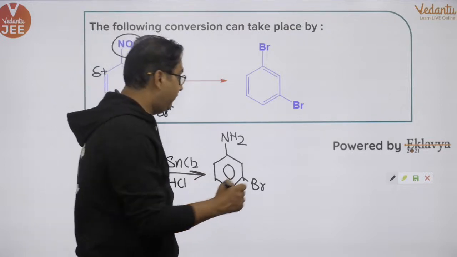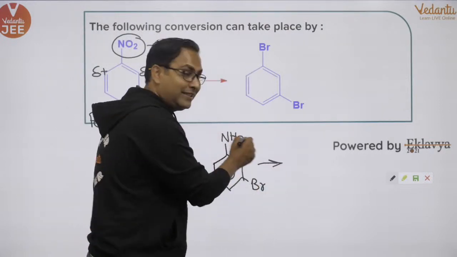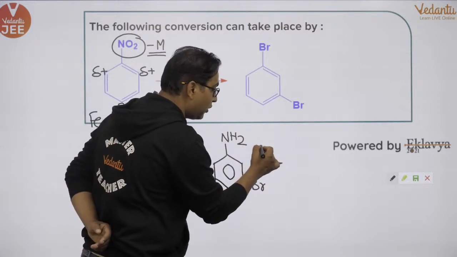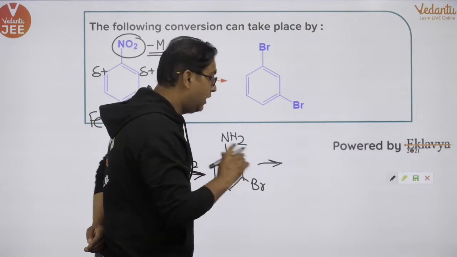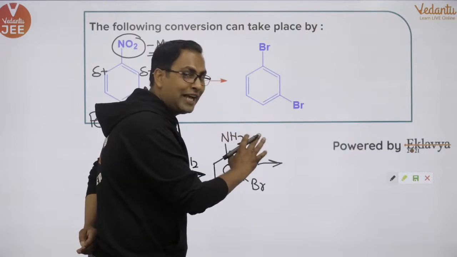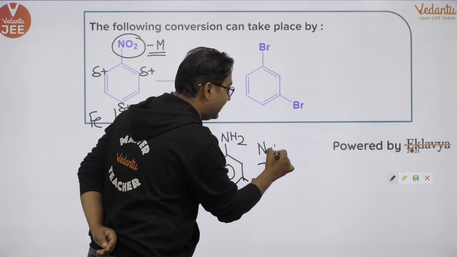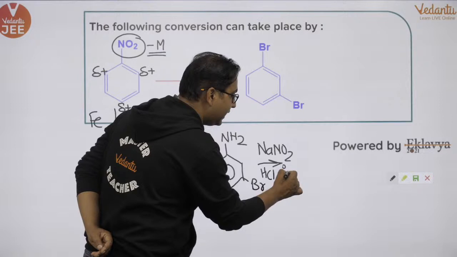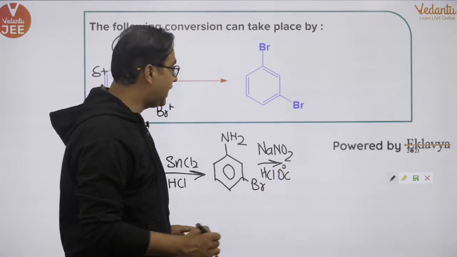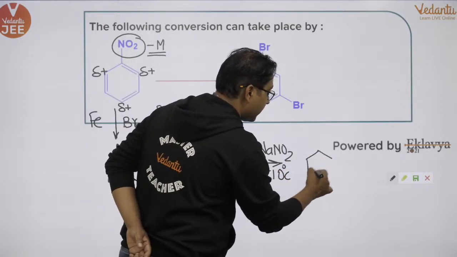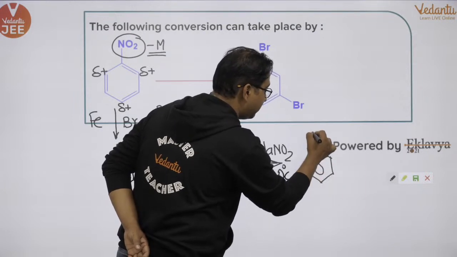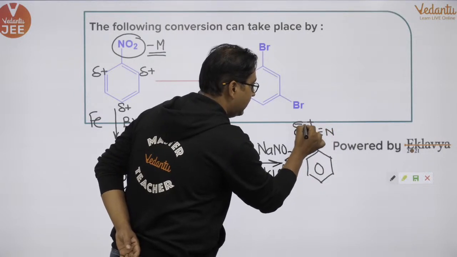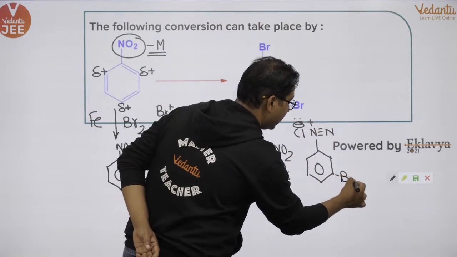Then in the next step, we have to convert this into diazonium chloride. How do we convert it? The very standard format to convert aniline into diazonium chloride is to use NaNO2 in presence of HCl at 0 degrees Celsius. If you do that, you convert this into diazonium chloride, N triple bond N positive, Cl negative, and bromine is connected to this.